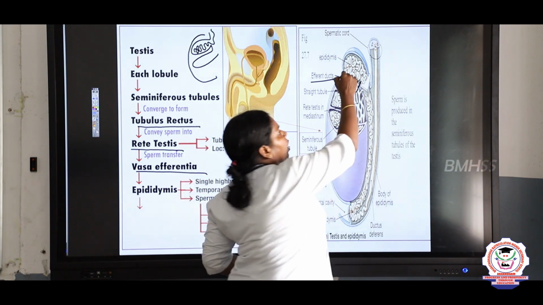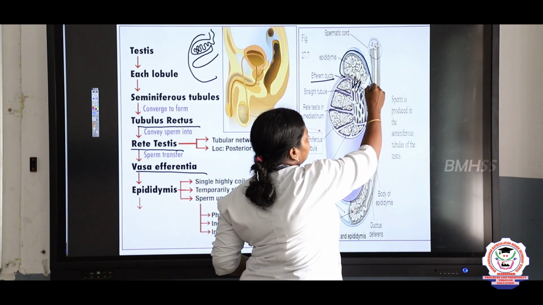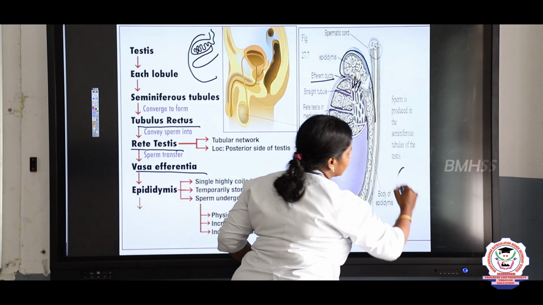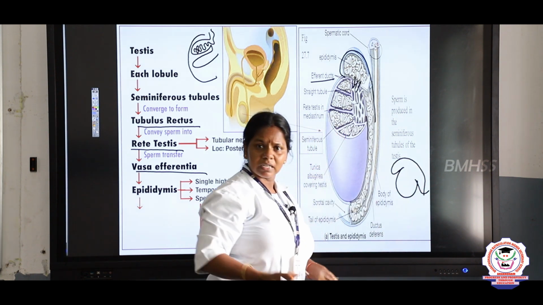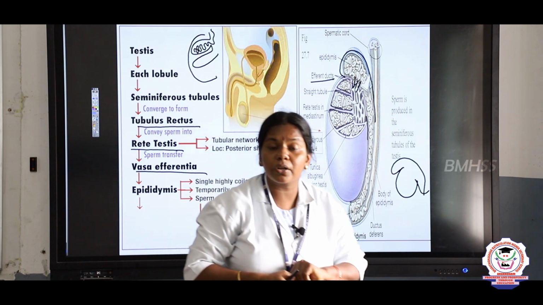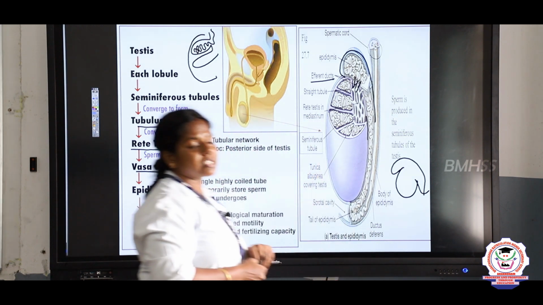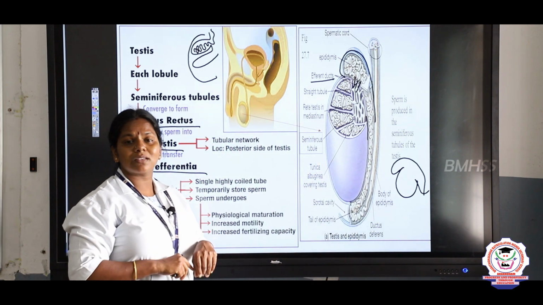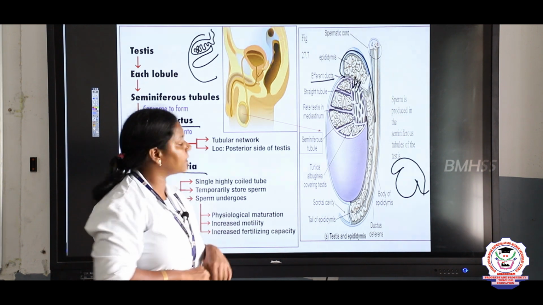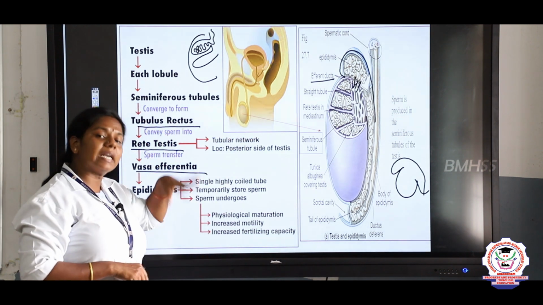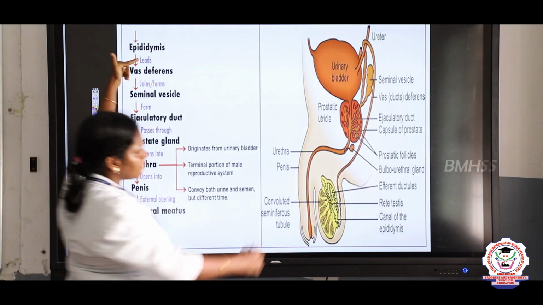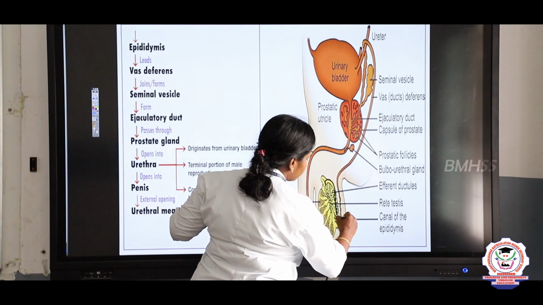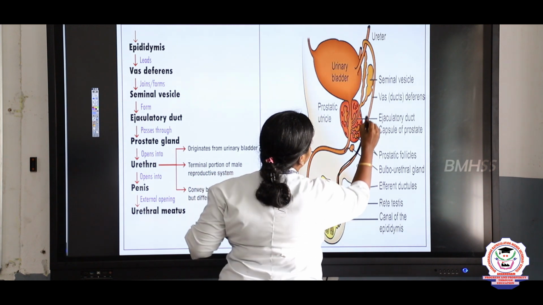Beyond the testis there is a muscle-like folding; if this is the testis, you can see the folding beyond it, that is the epididymis, which temporarily stores the sperms. From this one more question may be asked, children: which organ stores the sperms? The epididymis. Later from the epididymis it moves into the vas deferens.